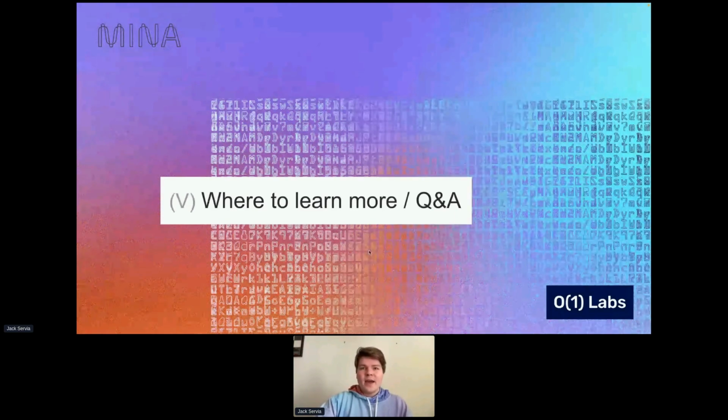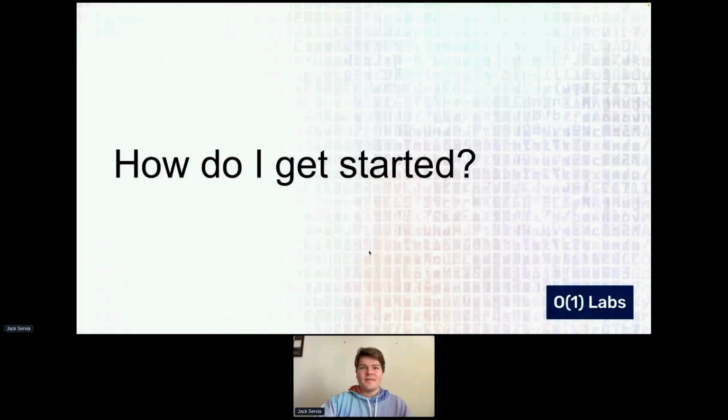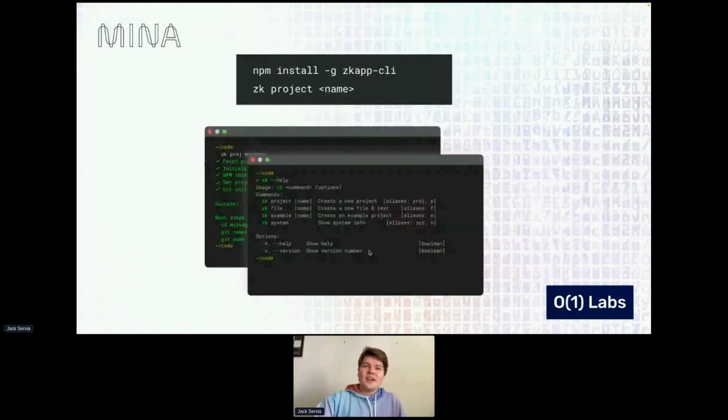And now we can talk about how we get started. Just npm install the zkApps CLI and call zk project name, make it hello or something, and you'll get a scaffold project just like this with an example add contract.